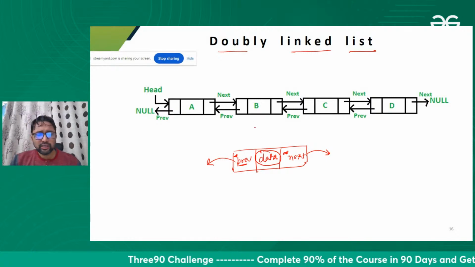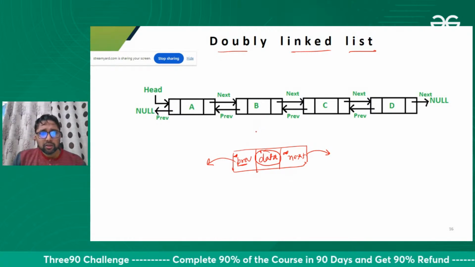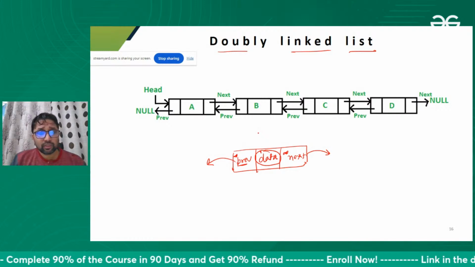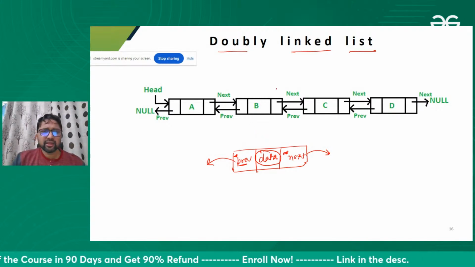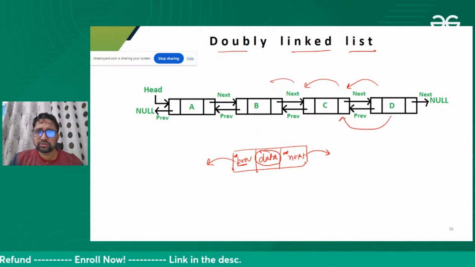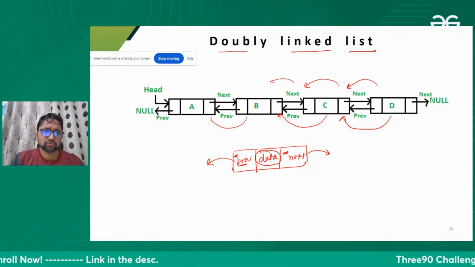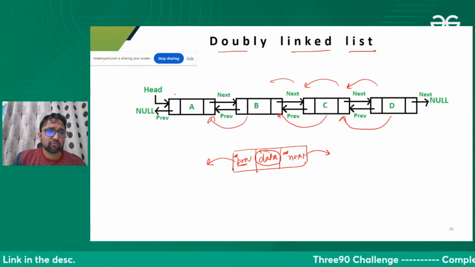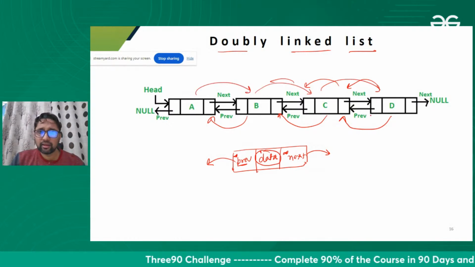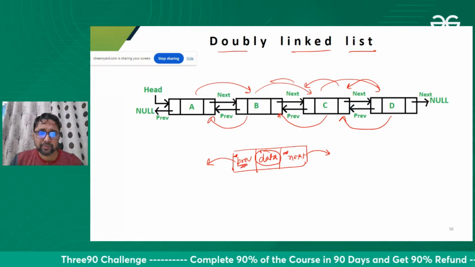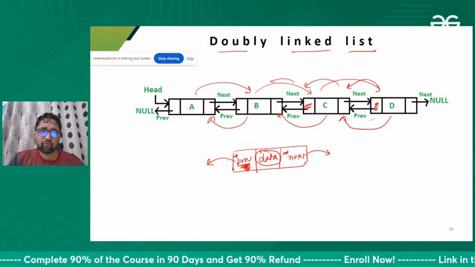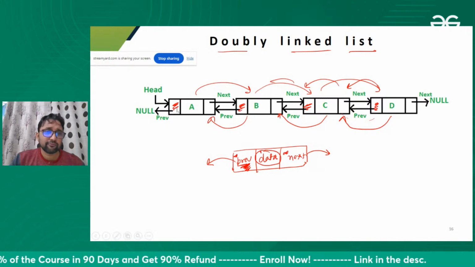Here, unlike a single linked list, we can move backwards also. We can move from this node to this node, and this node to this node also. In a single linked list we can move forward from this to this to this, but we cannot come back. But here, because we preserve the address of the previous node also, we can move back.